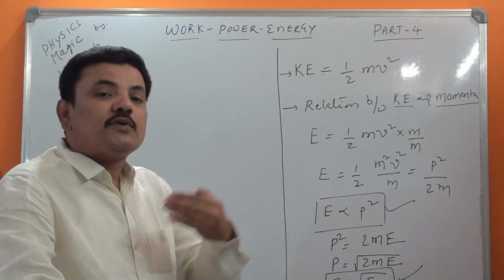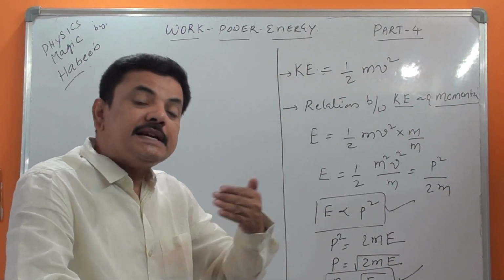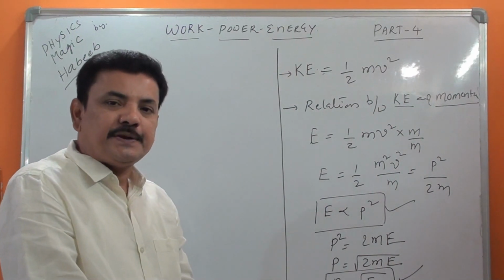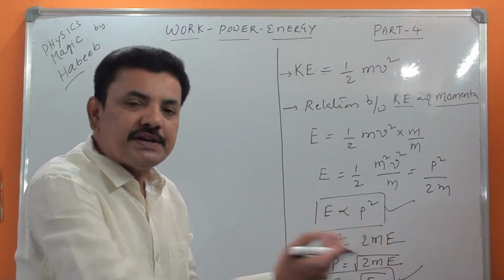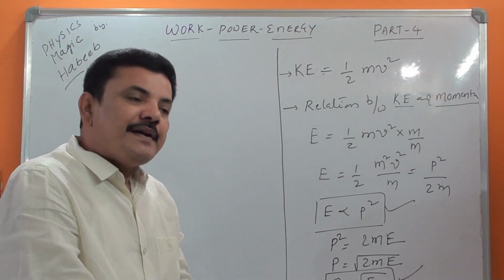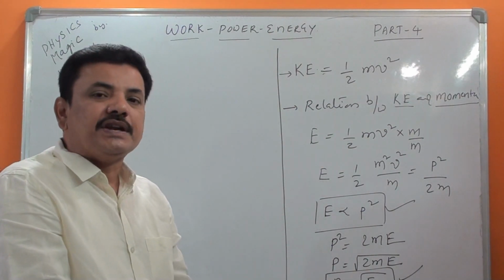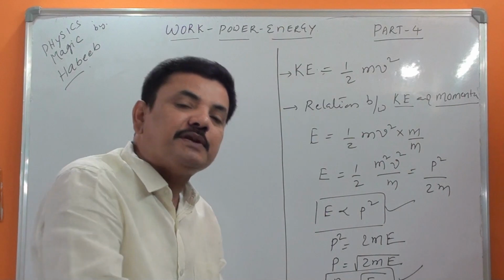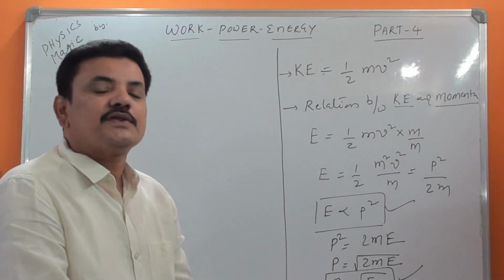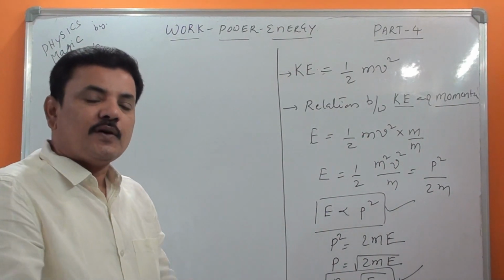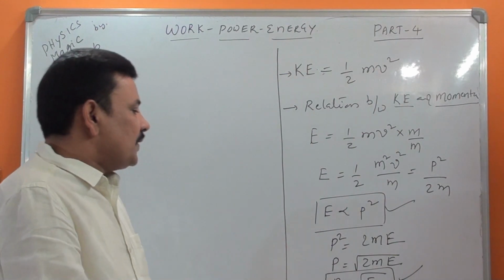So this is all about the relation between kinetic energy and momentum, and we wrote the formula form also. Now a question will be asked: the percentage change in kinetic energy when momentum is changed, or when kinetic energy is changed, what is the percentage change in momentum? This kind of question will be asked in competitive examinations. So let us see that.